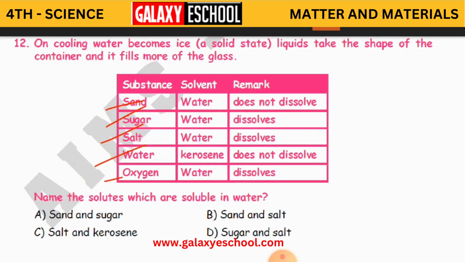Like sugar. Sugar in water is going to dissolve. And also salt in water is also going to dissolve. See whether these three, they do not dissolve. So that is why sugar and salt is the answer. That is D option. Clear?